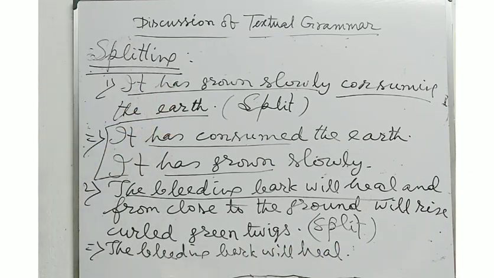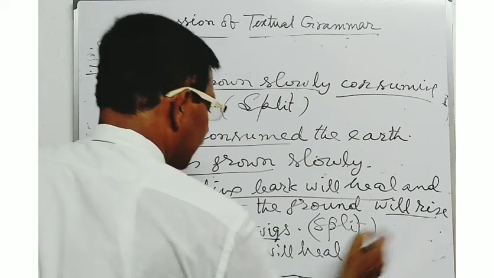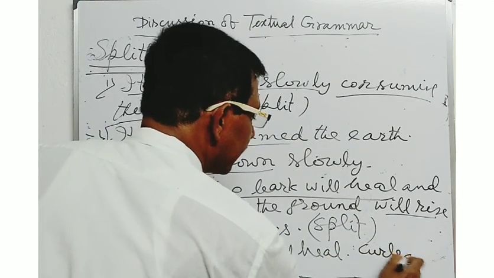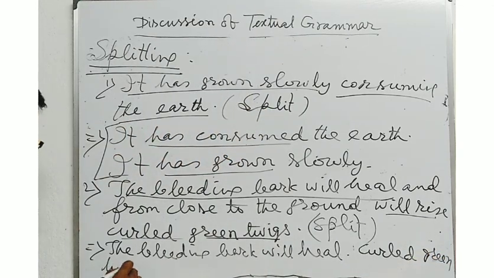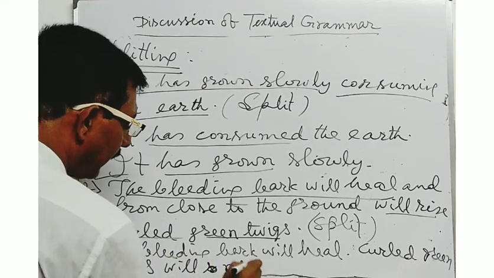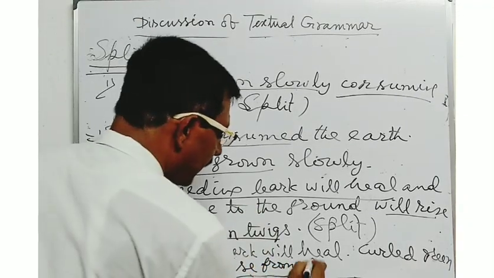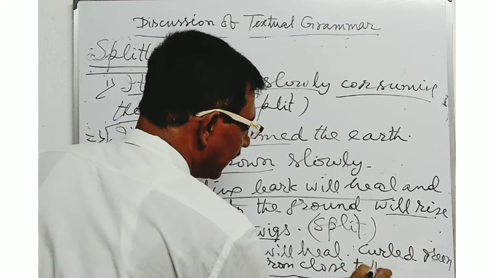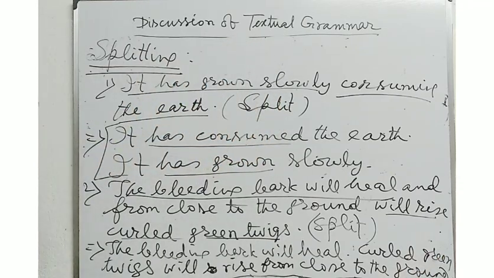This is one simple sentence. Then another simple sentence: curled green twigs will rise, C-U-R-L-E-D, curled green twigs, T-W-I-G-S, curled green twigs will rise from close to the ground. In this way, you will have to write down the answer.